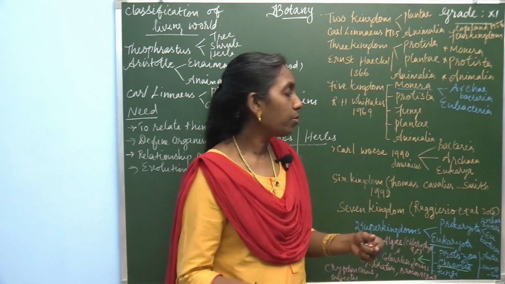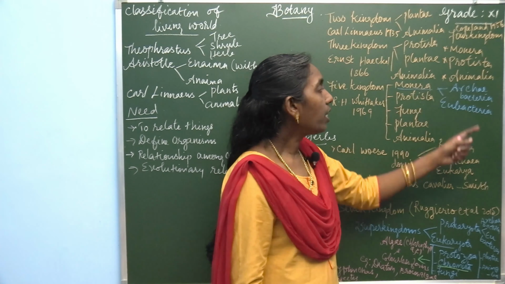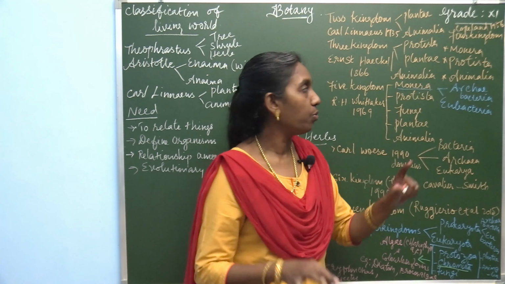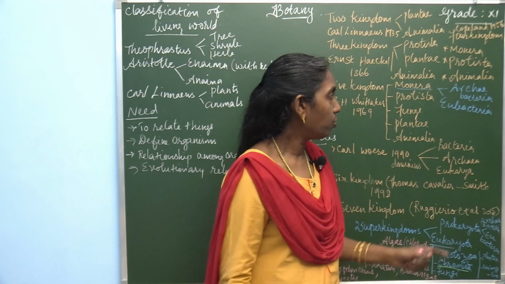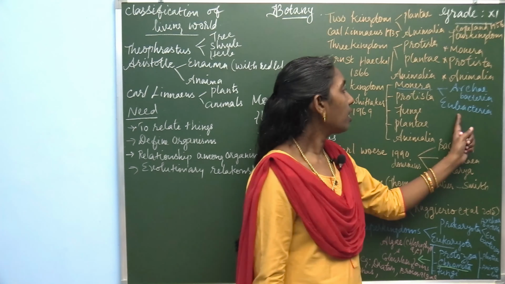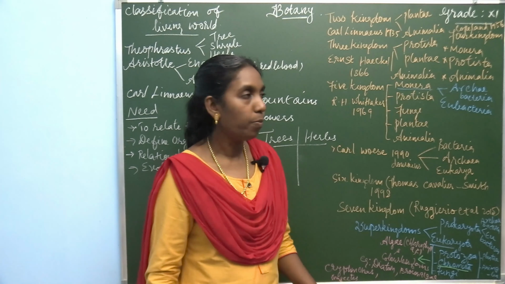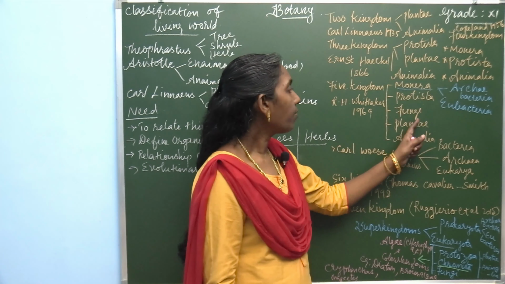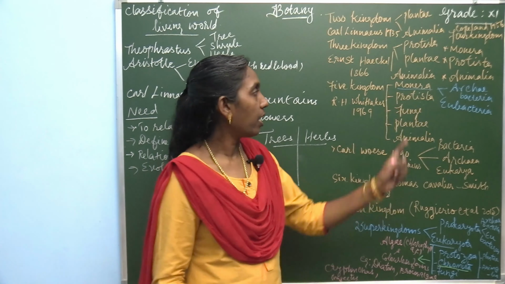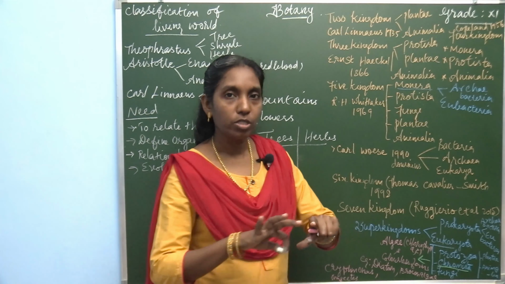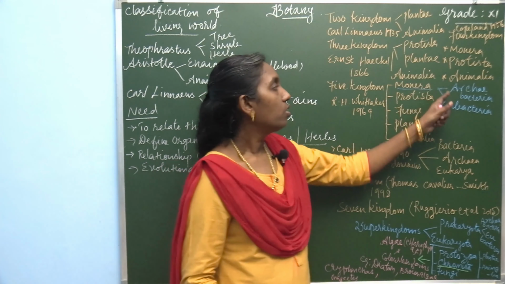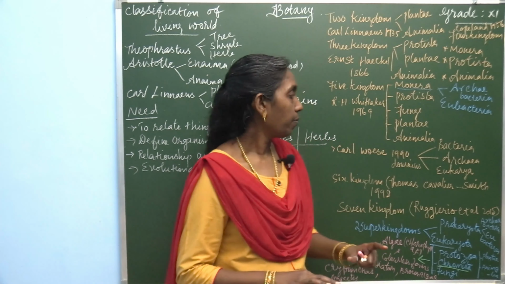In this, Monera is branched into two groups, Archaebacteria and Eubacteria. And then Protista, Fungi, Plantae, Animalia are there. So the first group Monera is classified into two different categories.